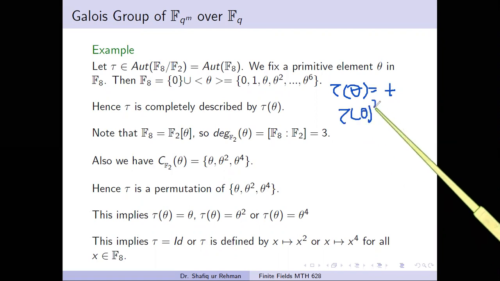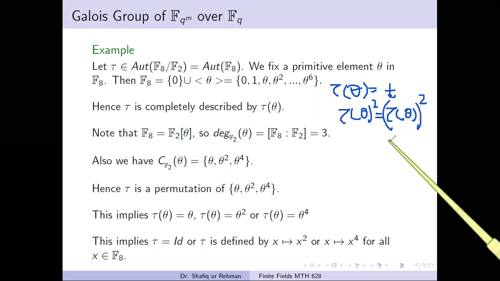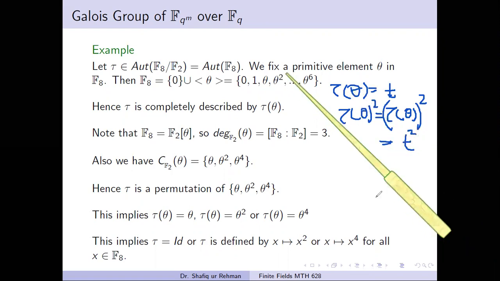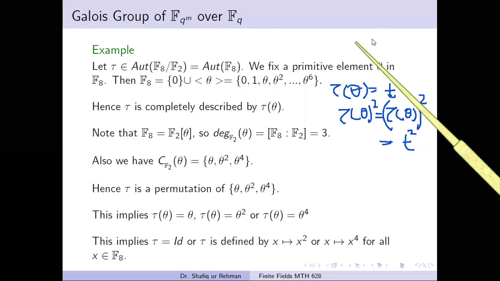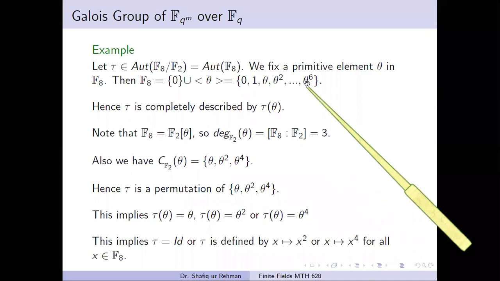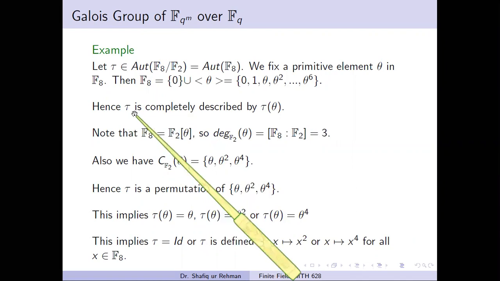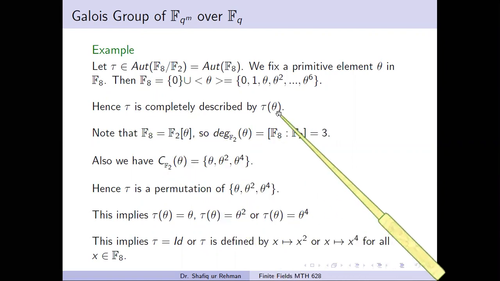That is, the image of theta square will be equal to tau of theta, the whole square. So if we put this value here, similarly we can find the image of all the powers of theta. So it is clear that if we know the image of theta, we can find the image of every element under this mapping. Hence, this automorphism is completely described by the image of theta.